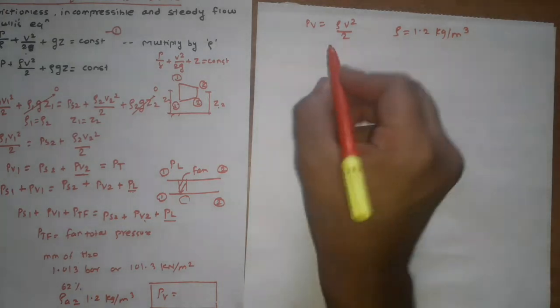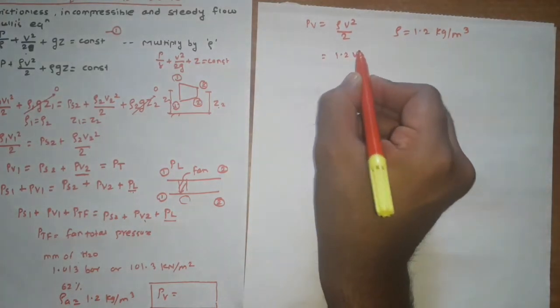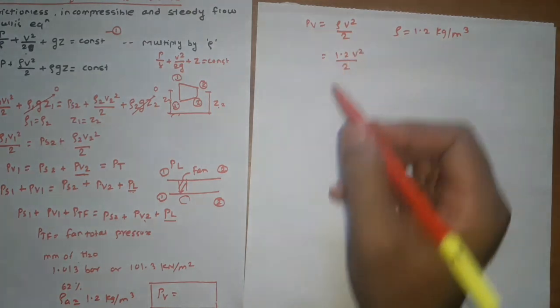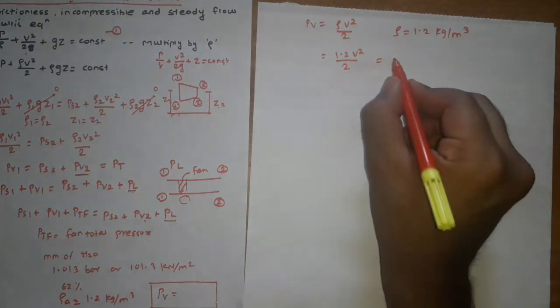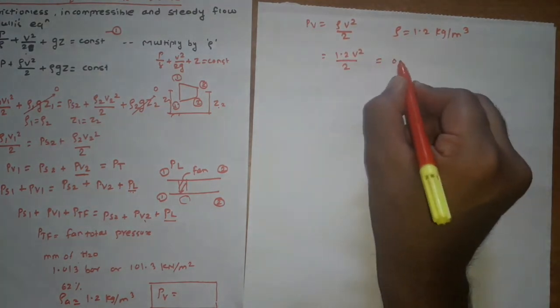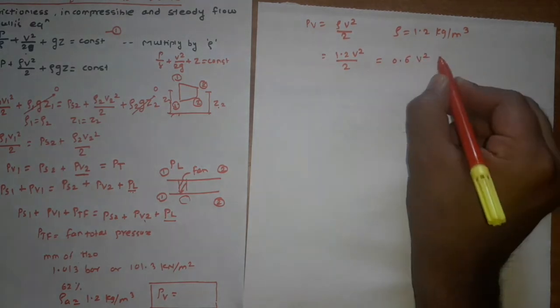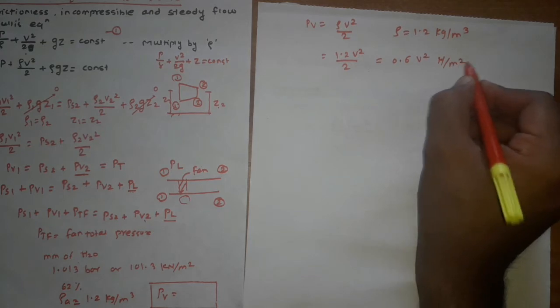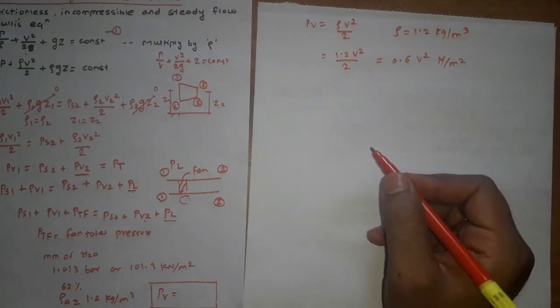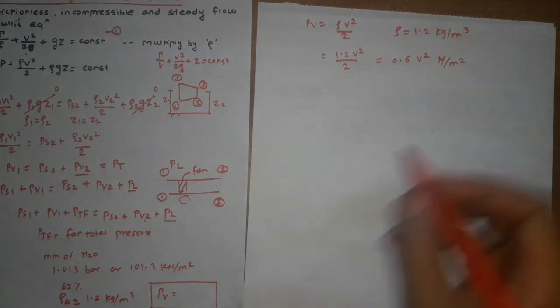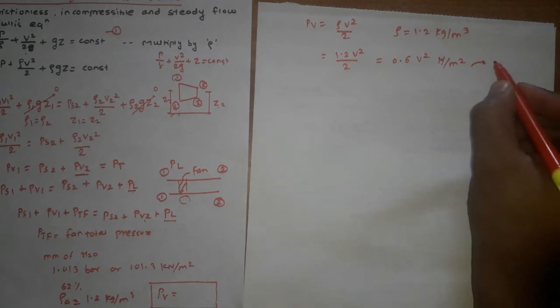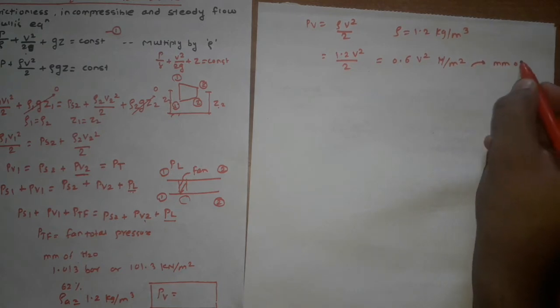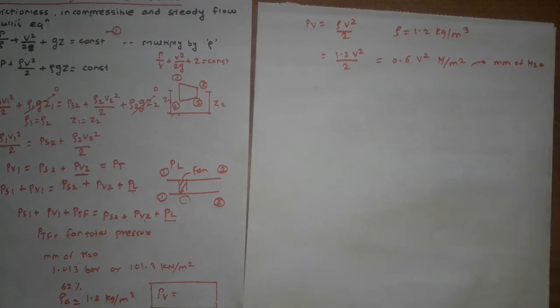Put this rho value in this equation. It is 1.2 V square by 2. After simplification, 1.2 divided by 2, it is 0.6 V square, and this PV unit is Newton per meter square.